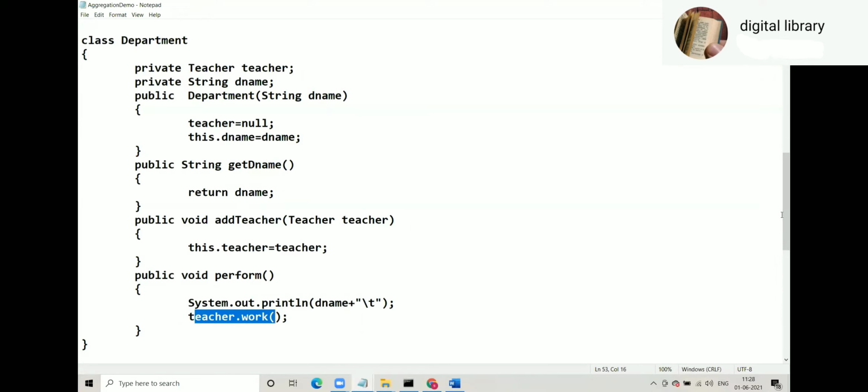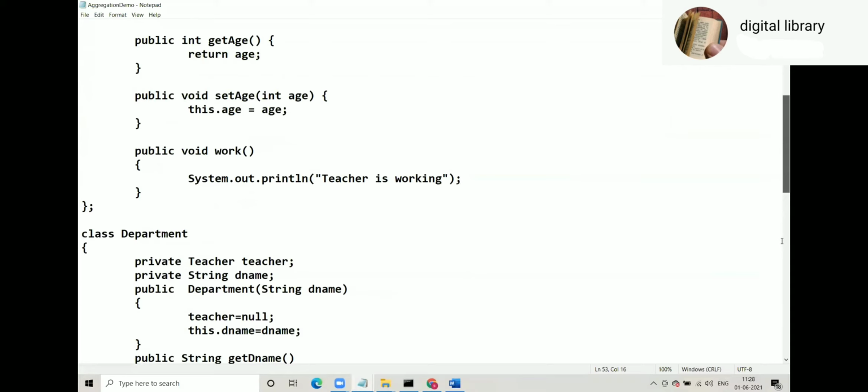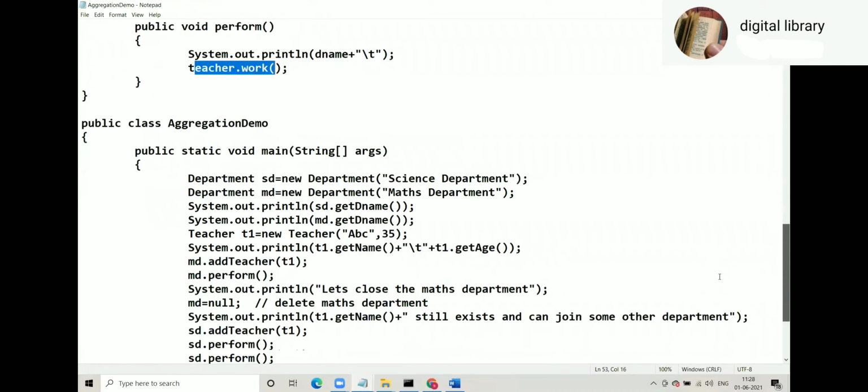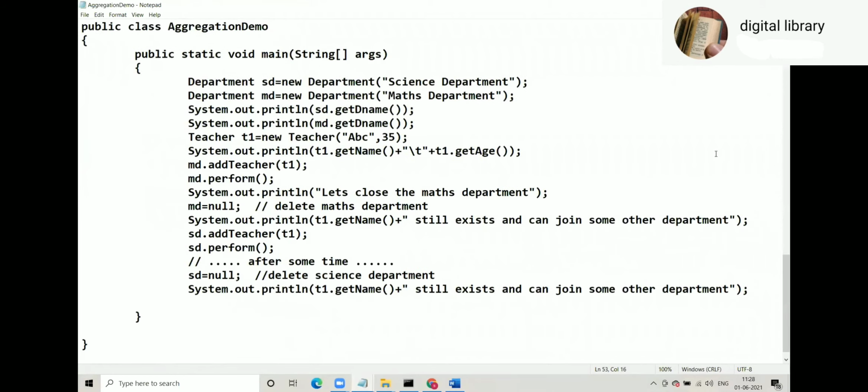Okay, so this is class Teacher and class Department. A has-a relationship is there. In the main function, there are some statements. We'll go one by one and draw the diagram. First of all, Department SD = new Department("science department").